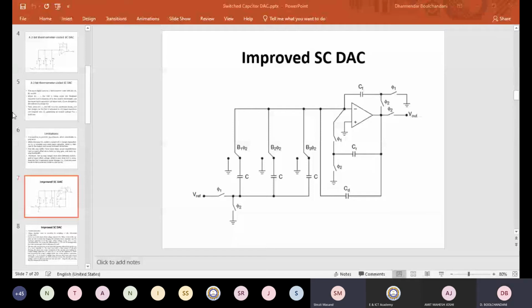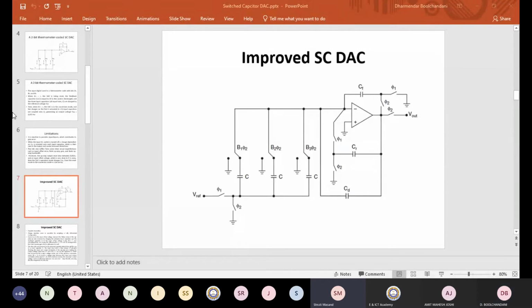See, whenever you have a D to A converter and you are getting a full scale error, suppose you have given all the ones and the full scale voltage is differing from the actual voltage, right?